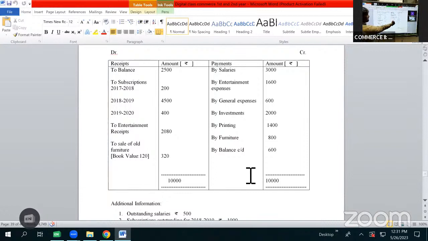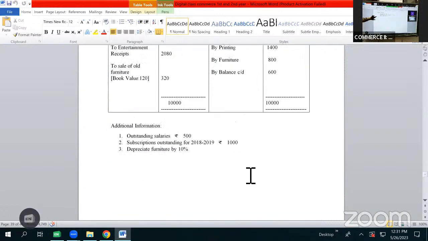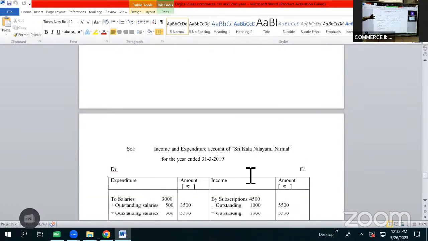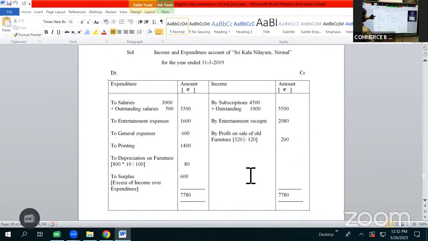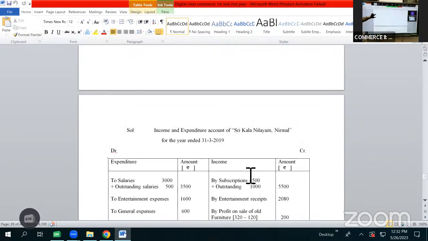Then after investments, we have printing 1,400. It is of revenue nature. It can be shown on expenditure side as to printing. So here we'll be showing it as to printing 1,400. After printing, we have